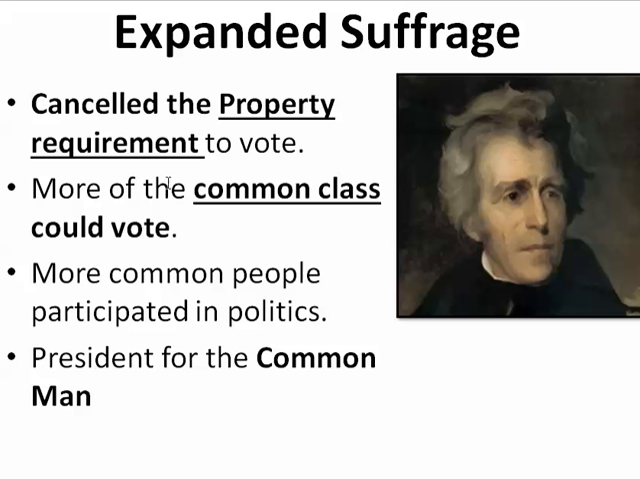So Andrew Jackson, during his administration, is going to expand suffrage, expand the right to vote, and it's going to become more democratic. He's going to cancel this property requirement to vote, and it's not going to happen overnight. It's going to be over a series of time, especially out in the Western Territory. From 1828 to about 1850, we see that this property requirement to vote is diminished and done away with. So more of the common class of people, ordinary people, could go out and vote and participate in politics.